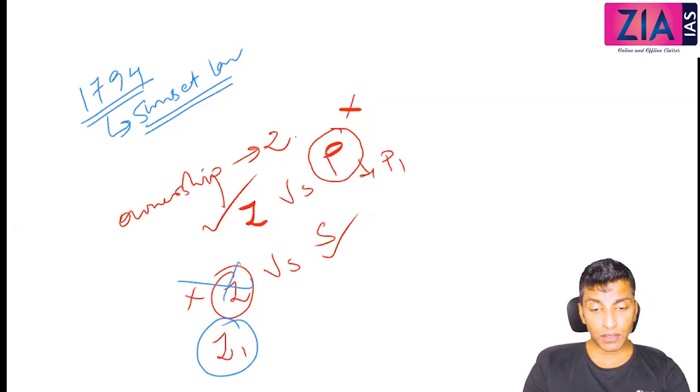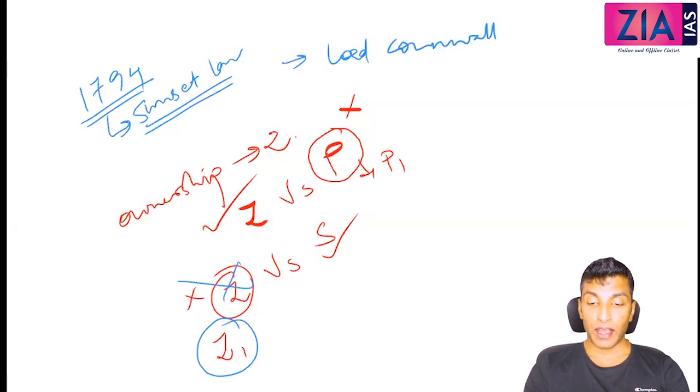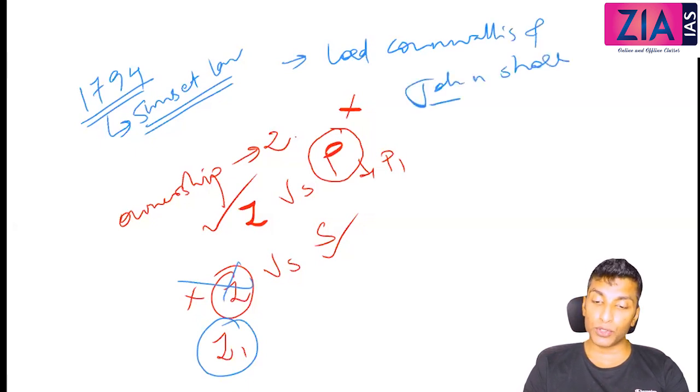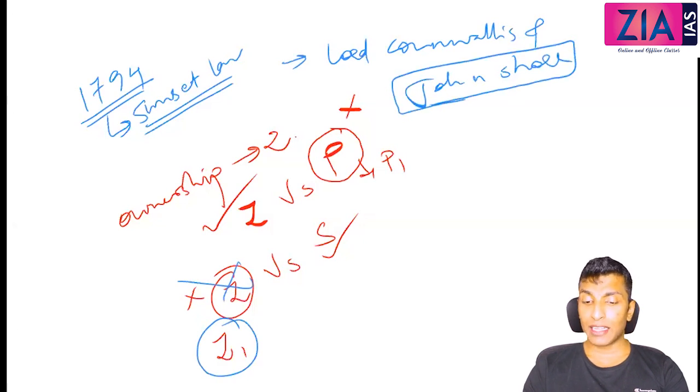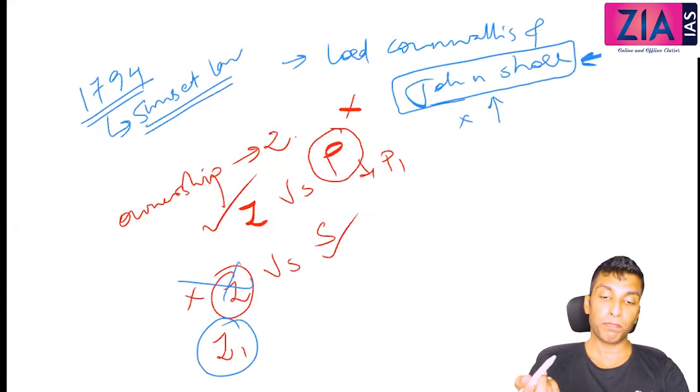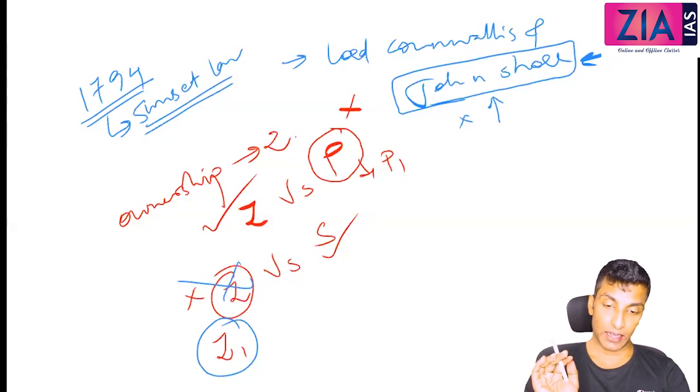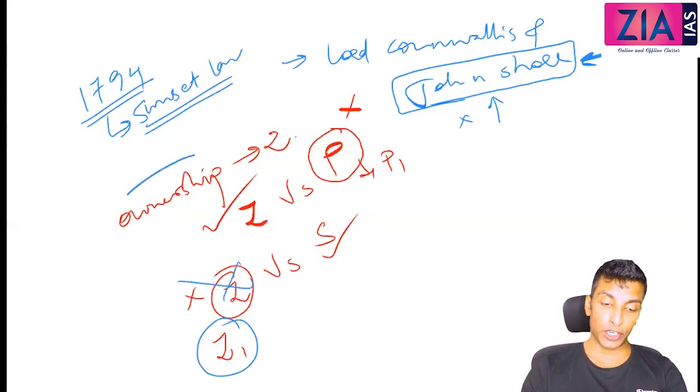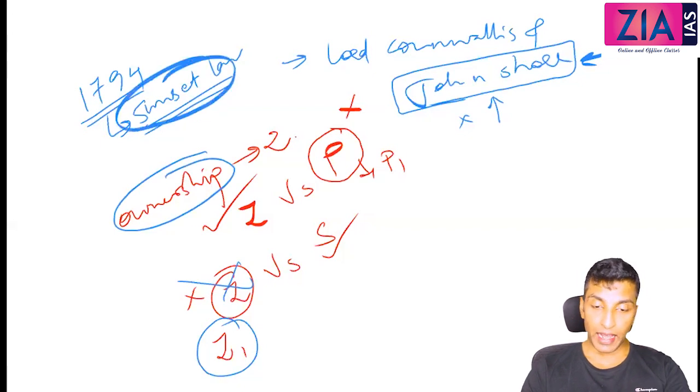Now who introduced this? We are discussing under Lord Cornwallis. So obviously it was introduced by Lord Cornwallis and his deputy John Shore. Even though this person is going to be the next Governor General, he's not that famous. He's famous only for permanent settlement. We won't discuss anything under John Shore, even though he was a Governor General for the next 5 years. But he is known for this because he was the deputy at that point of time, and this is something which is very significant. So we have discussed the ownership, the sunset law and who introduced it.